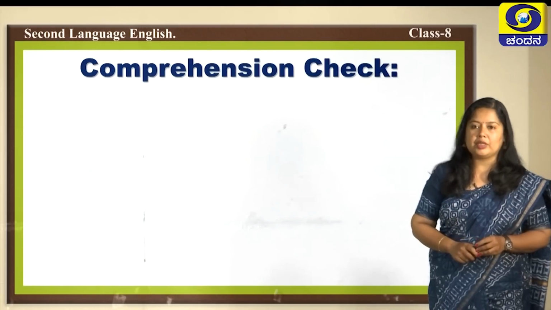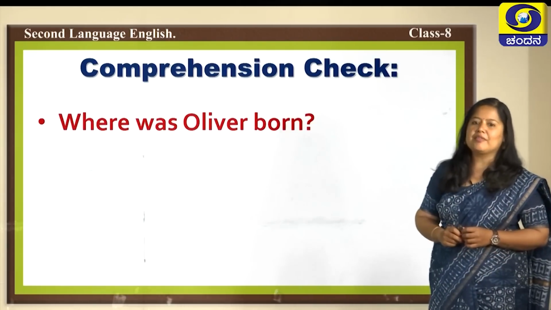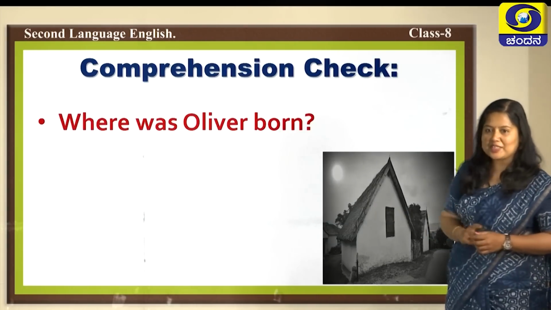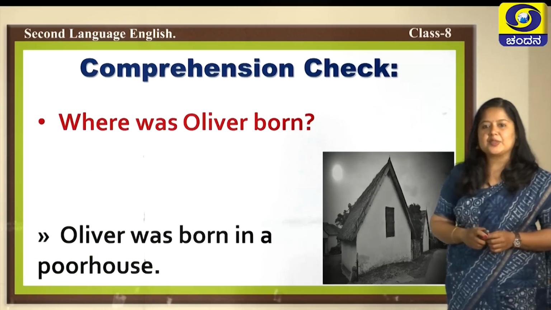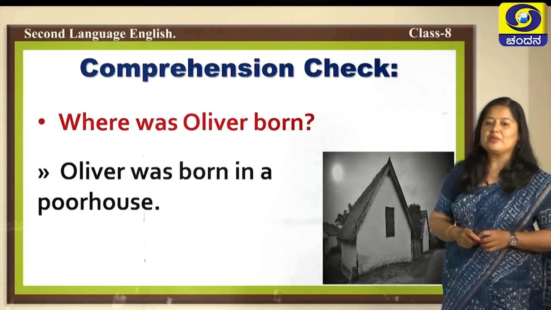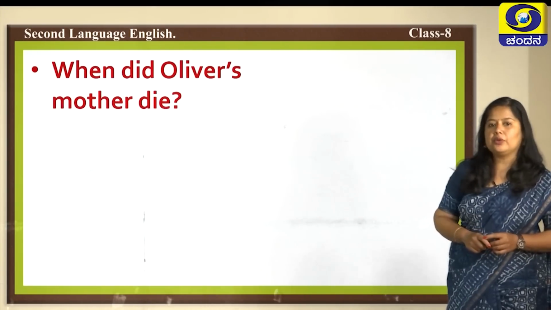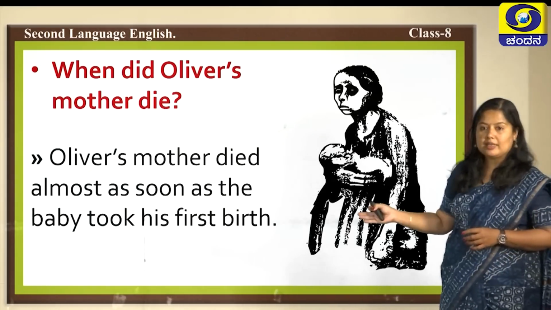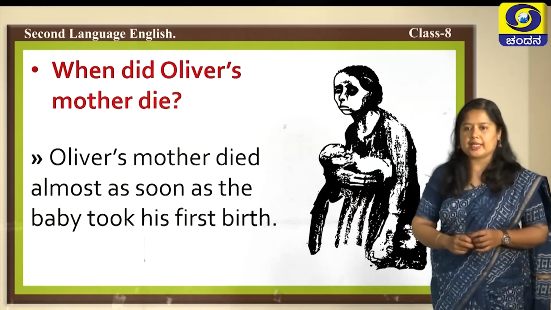So, here is the time now to check your comprehension. Let us check the questions. Where was Oliver born? Can you guess the answer looking at the picture and relating it to the previous slides? Yes, your answer is right. Oliver was born in a poor house. Second question comes for you. When did Oliver's mother die? Oliver's mother died almost as soon as the baby took his first breath.